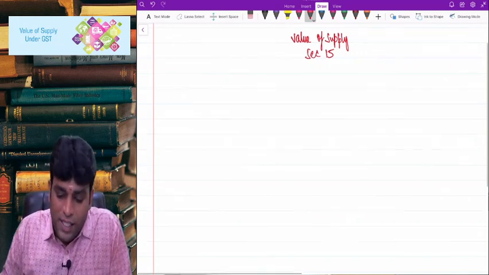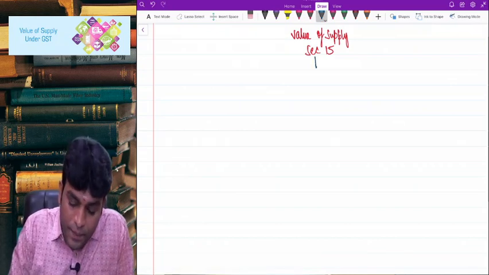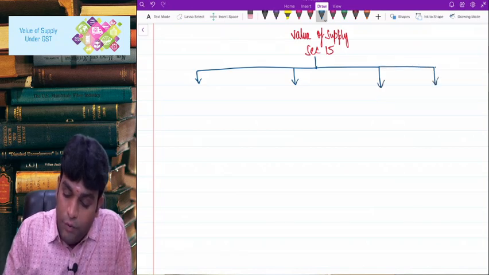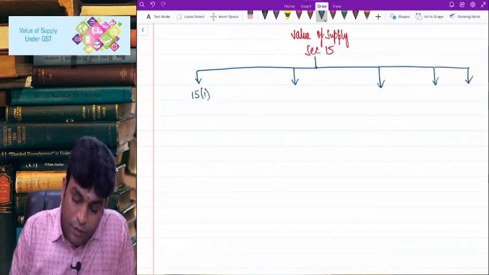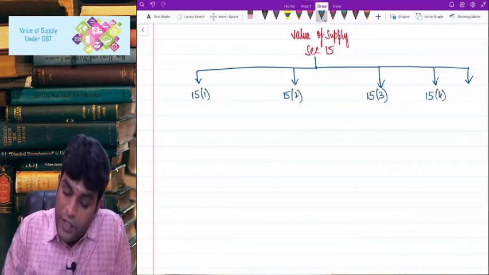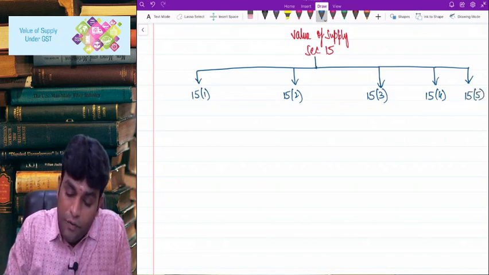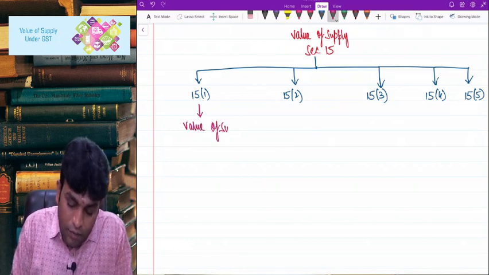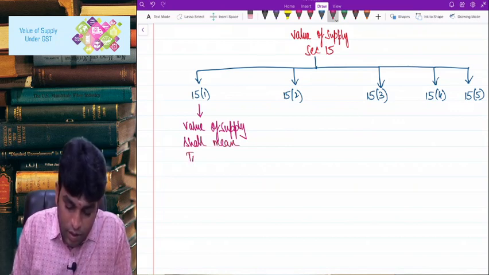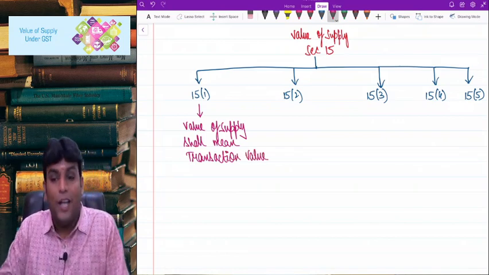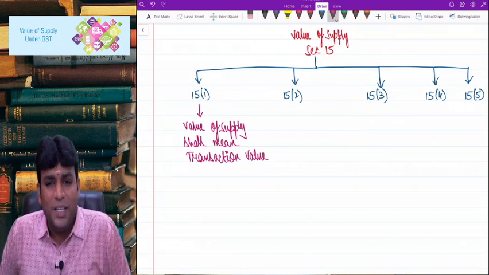So value of supply concept is dealt by section 15. And this is divided into 5 subsections: 15.1, 15.2, 15.3, 15.4, and last one 15.5. And my dear friends, 15.1 says value of supply shall mean transaction value. I repeat one more time, value of supply shall mean what value? Transaction value.